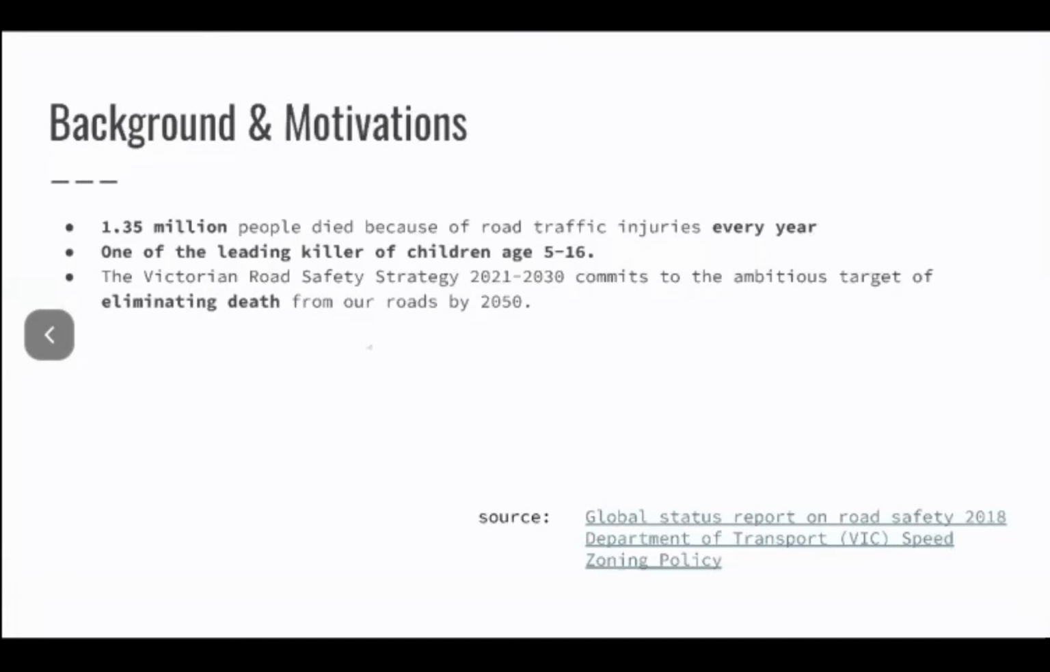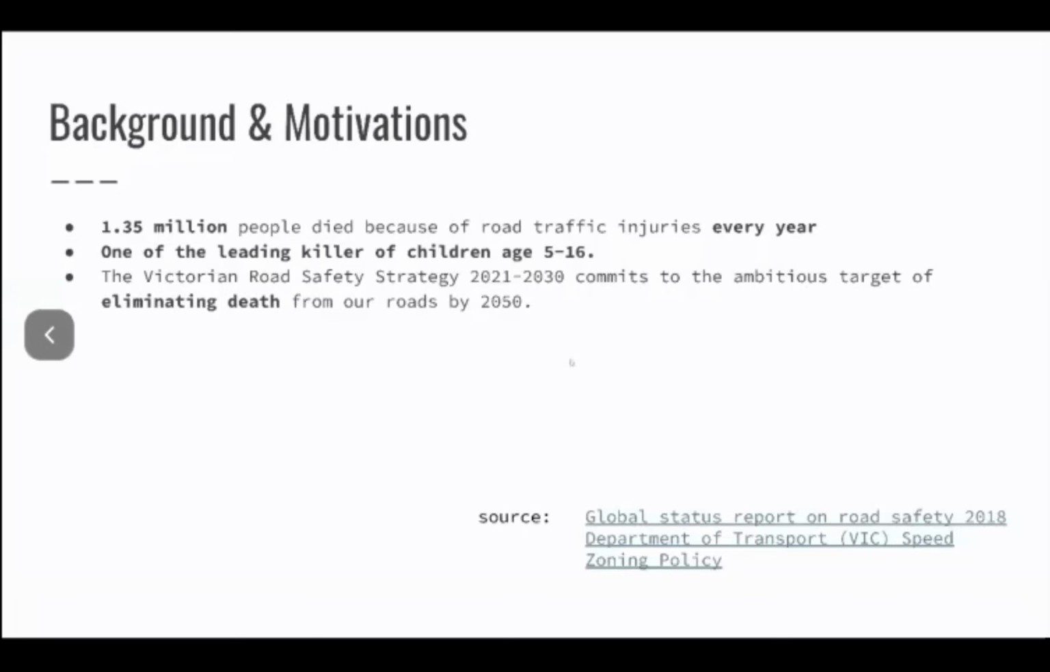So I'll provide some background information about our project. The number of deaths on the world's roads remains unacceptably high, with an estimated 1.35 million people dying every year. That is, one person dies every 25 seconds. Also, traffic accidents are one of the leading killers of children between ages 5 and 16, which shows a need for improving road safety.